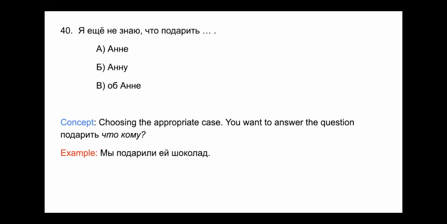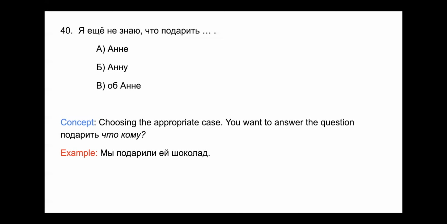The accusative case, the direct object in this sentence is что. I don't know what to give. Я еще не знаю, что подарить. Okay, that что is the direct object. And so we need Anna in the dative case, the indirect object.